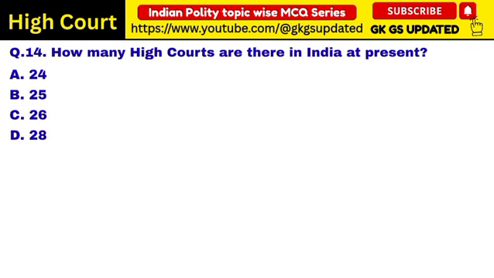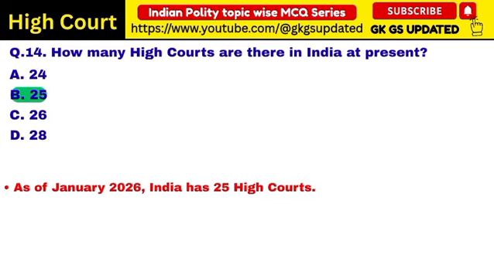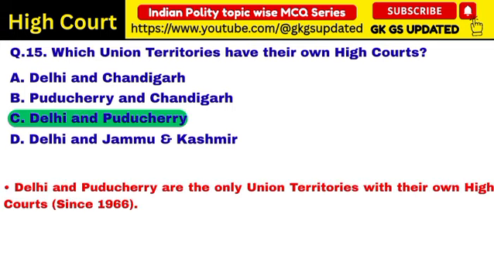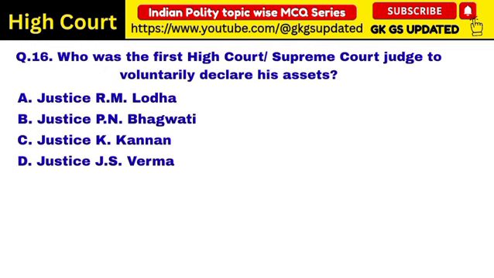Next question. How many high courts are there in India at present? Correct answer: 25. As of January 2026, India has 25 high courts. Next question. Which union territory have their own high courts? Correct answer: Delhi and Puducherry. Delhi and Puducherry are the only union territories with their own high courts.